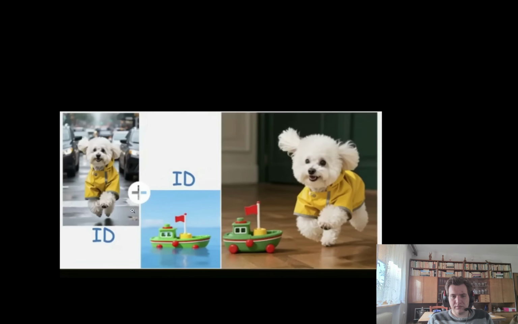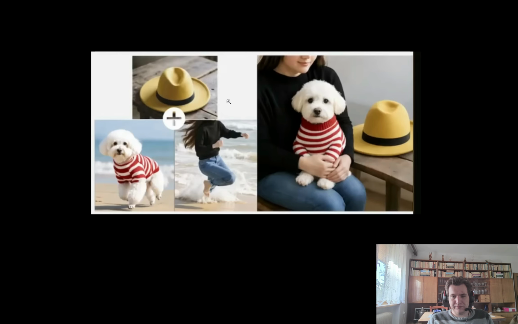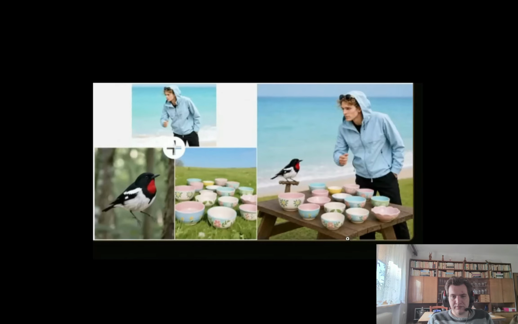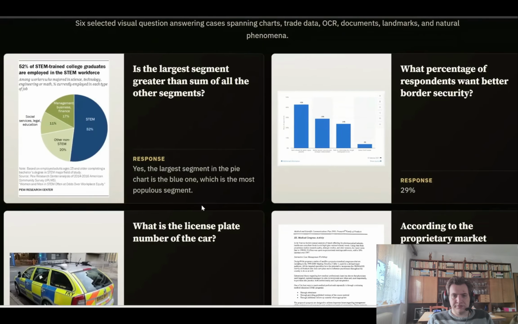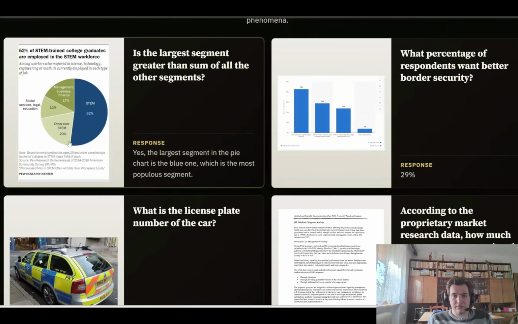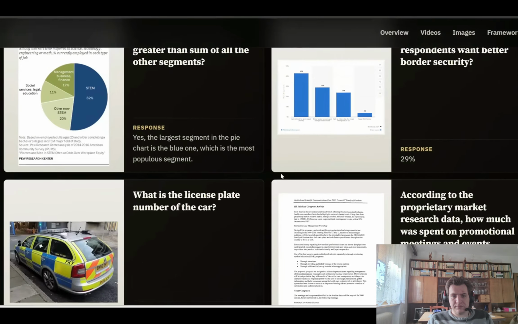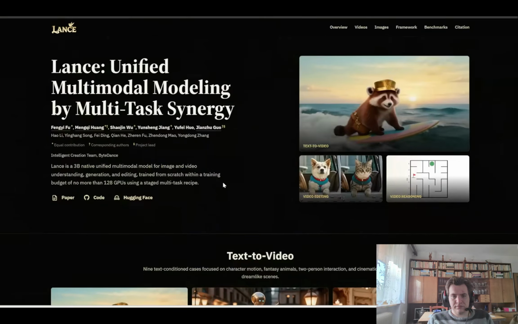Or you can also combine two objects in different images together like this. Or here are some other examples of combining multiple reference objects into the same photo. It's able to keep the overall consistency of the reference photos quite well. And as you may expect, this can also analyze and understand images. For example, you can feed it images with texts and charts and graphs and ask it questions, and it's able to answer all this very well. So overall, a very impressive and capable model.